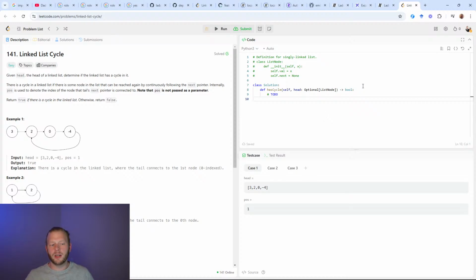And that is the same as indicated by the type hint on the hasCycle method, that we're just going to return a Boolean.